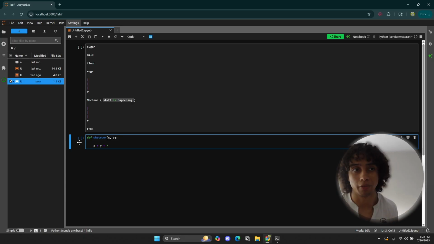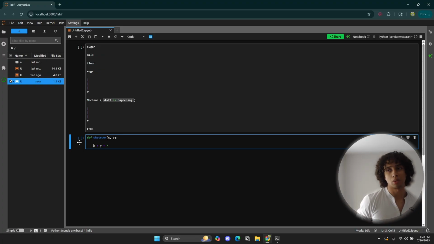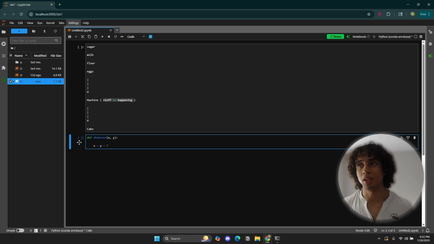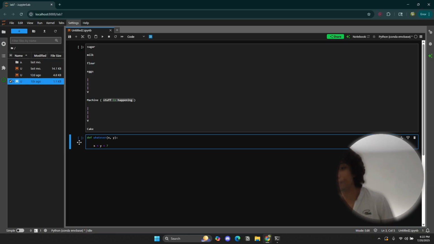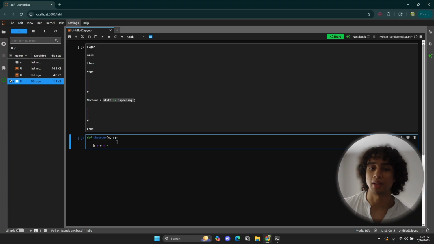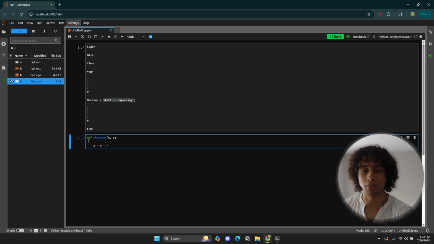Right? We want our oven to be able to return the cake. It wouldn't make any sense for me to put in sugar, milk, flour, and eggs, and then yay, the cake is baked, but I'm not able to open up the oven. Now my cake is stuck inside the machine, right? That makes no sense. I need the machine to return the value back to me so that I can use that value for whatever reason I need it to.